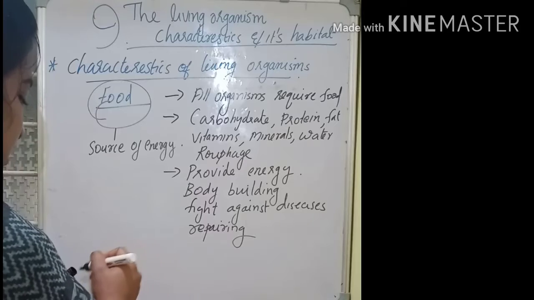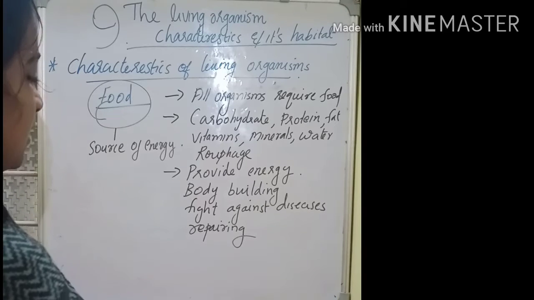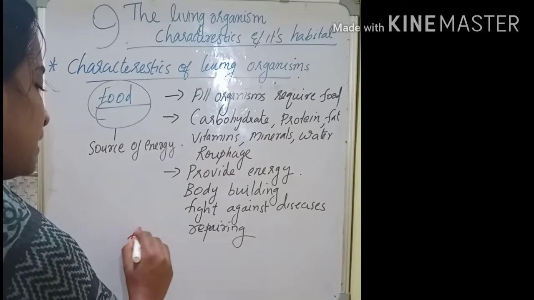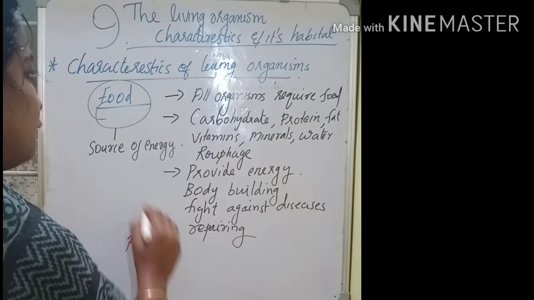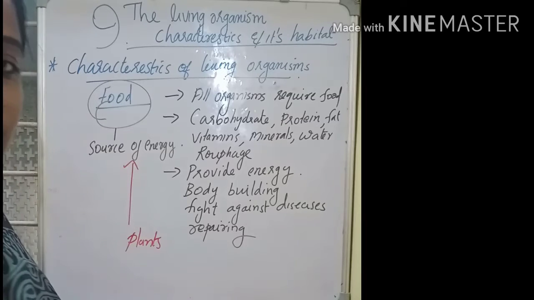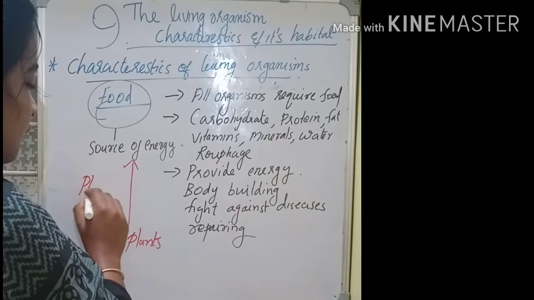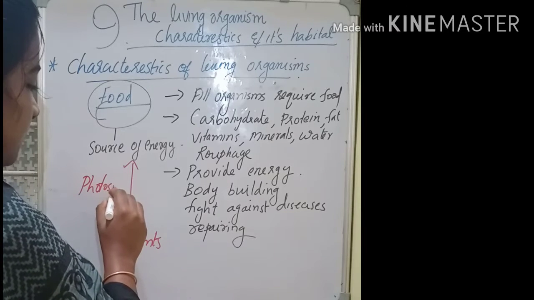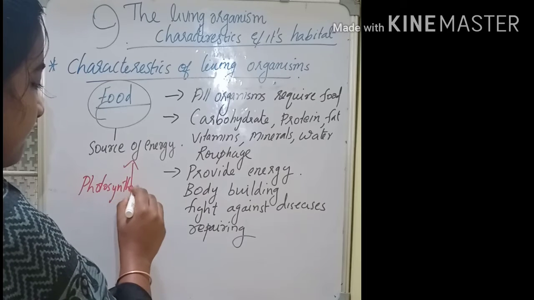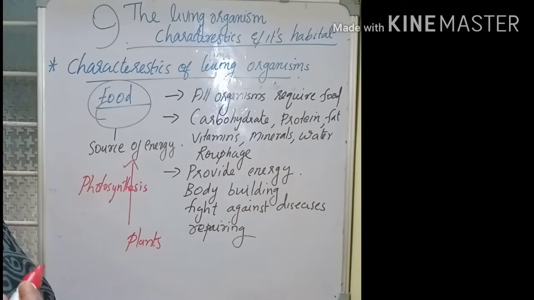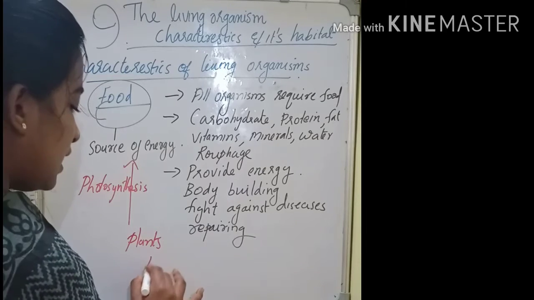And we know that plants prepare their food through the process called photosynthesis. And how do the animals get their food?